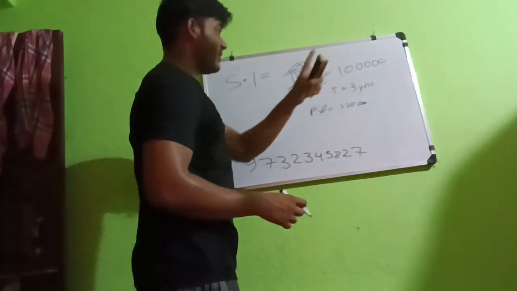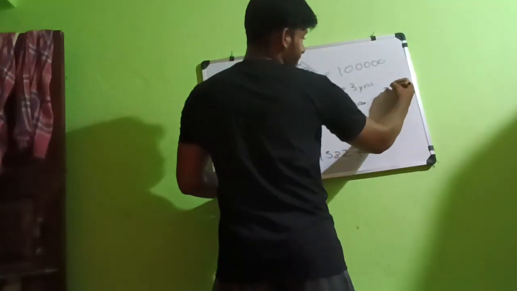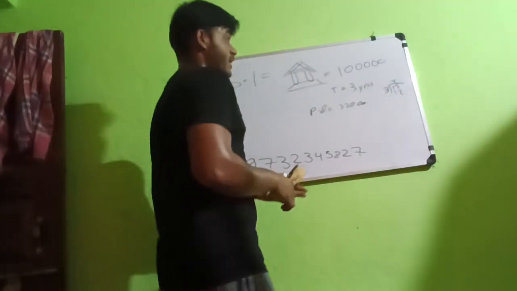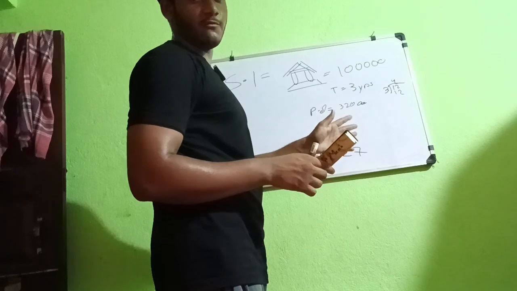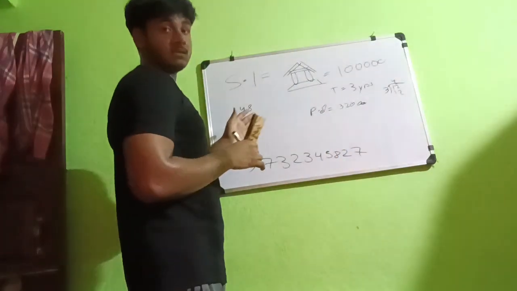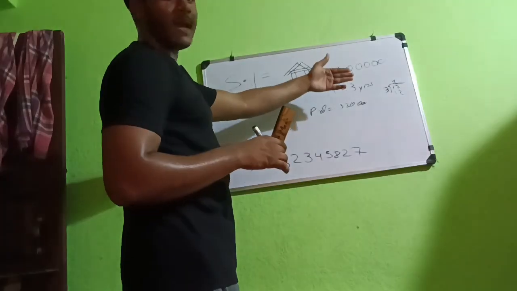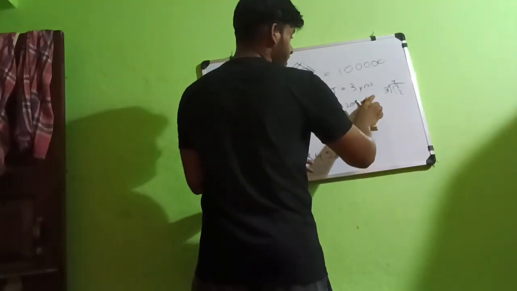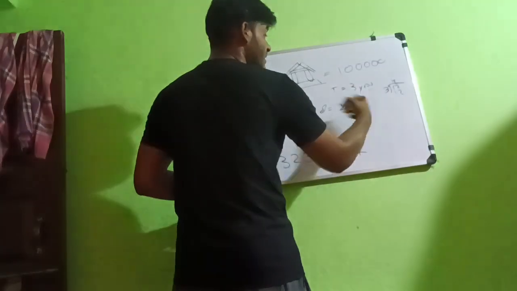But in 3 years, there are 3 times 12, that means 4 times 12 months. You guys understand? 48 months you have to pay the 1 lakh rupee amount, and only 3200 is the amount that you have to pay in interest.